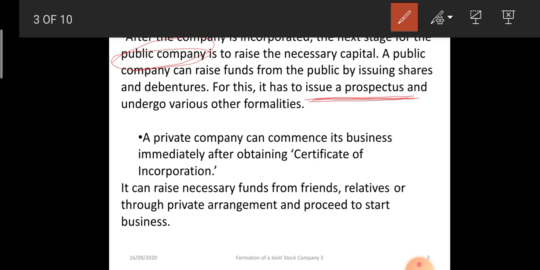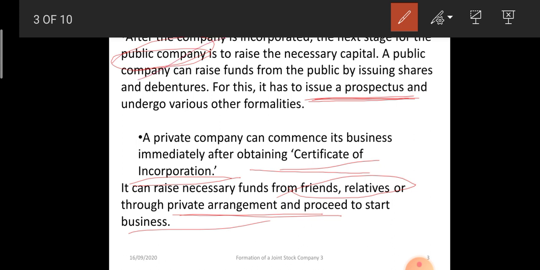Whereas a private company can commence the business immediately after obtaining the certificate of incorporation, because the private company will not go to the general public for the subscription stage. It doesn't invite the general public to invest in its shares. It will arrange everything privately, from friends and relatives. So it can start the business just after the certificate of incorporation. But in case of a public company, there is a third stage and a fourth stage.